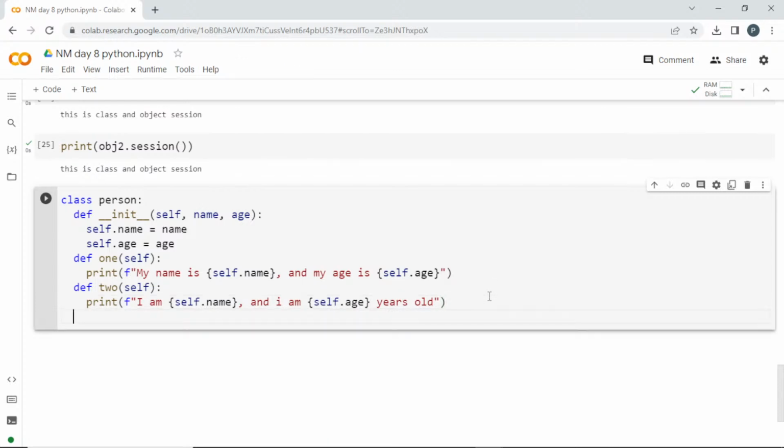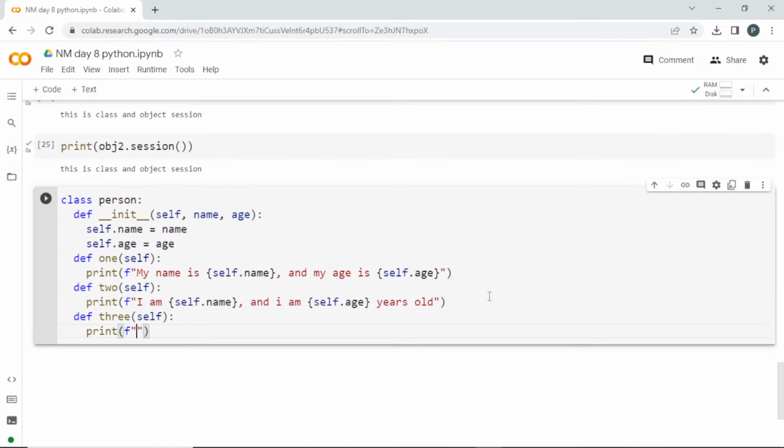Next, I'll create a third one, 3, with self. I'll print using a formatted statement another statement, hi, I am self dot name, and I am self dot age years old. So I'll run this class. Now we have created a class, and this init with the help of self will help us store these values inside self, which is nothing but the object we'll be creating. This object will be passed as an argument everywhere, and with that you can get these details inside.